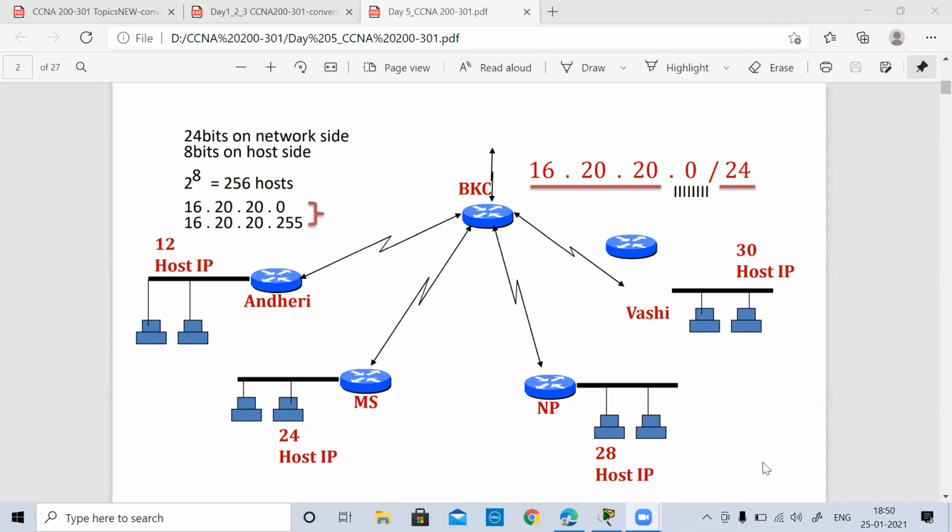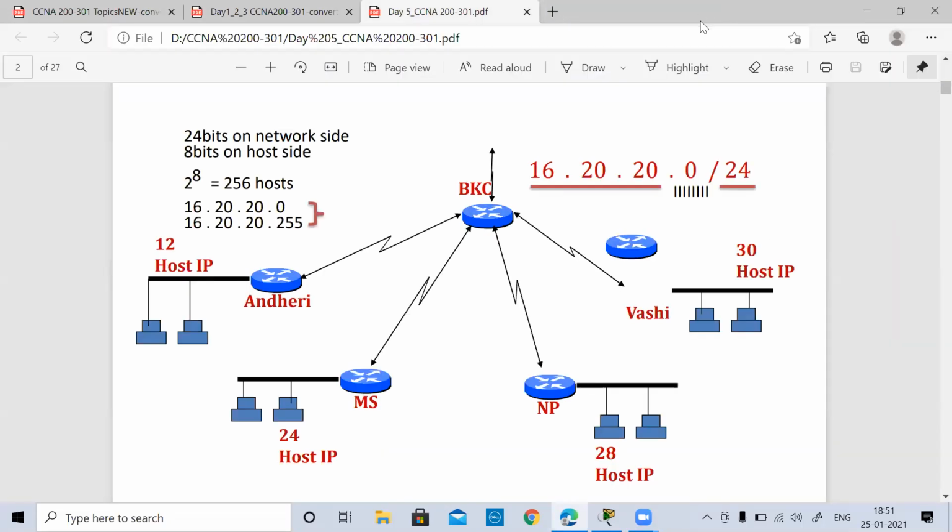Now you will see one more thing here. We have a /24, but what is the class of address we are using? Can you identify the class of address from this, guys? Which class is this IP? Yes, it's class A, exactly, because the first octet is in the range of 1 to 126. Now, what was the standard subnet mask defined for class A?